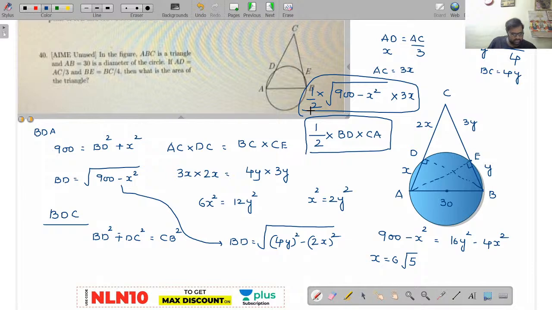Waiting for your answers. Simple calculation, right? 900 minus x, 6 root 5. 6 root 5 squared is how much? 36 into 5, 36 5s are 180. 900 minus 180, into 3x, 6 root 5. Yes, Balaji Prasad, very good. 540. 540, Minu Kumari. Yes, very good.